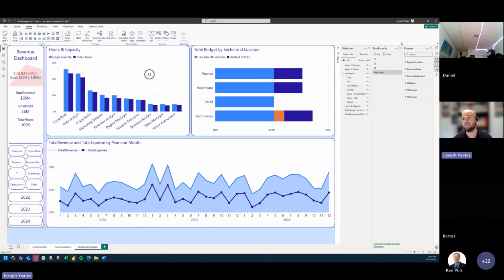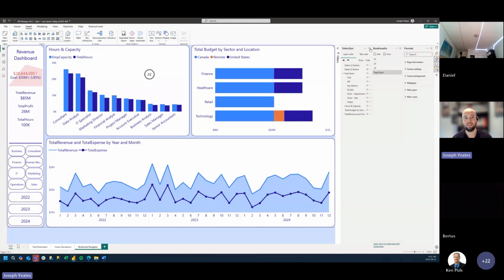And if I want to do the same thing for the 23 bookmark and the 24 bookmark, you can see it's really easy to hide the wrong things, show the wrong things. It's a big pain to use buttons, to have to hide or show things depending on what button you click and what bookmark you want to show. And even the fact that I was fumbling around a little bit is very representative of the real world experience of developing buttons and bookmarks. If you've done this yourself, I know you'll definitely have been there as well.